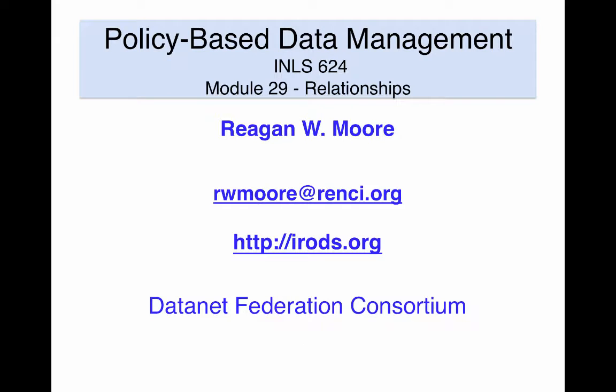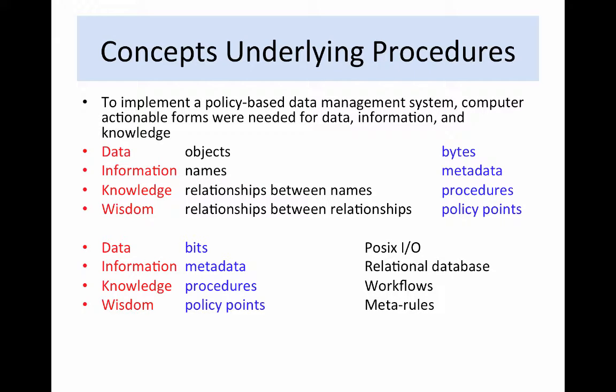In order to create a policy-based data management system, computer actionable forms for data, information, knowledge, and wisdom are needed. Digital libraries work with the concepts of data, information, and knowledge. A data object is a string of bits. Information is treated as metadata that is associated with the data object. Knowledge is treated as relationships between items of information.